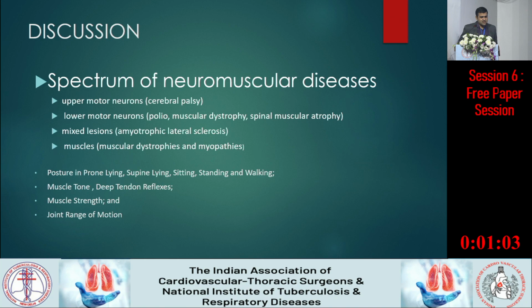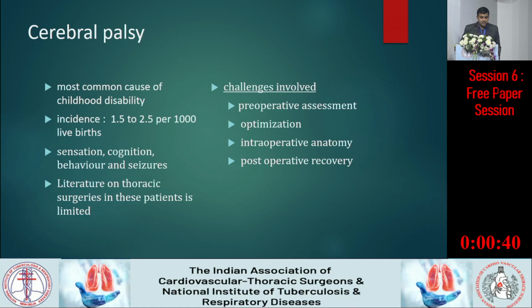So the discussion: there are a number of neuromuscular diseases such as cerebral palsy, muscular dystrophies, amyotrophic lateral sclerosis, and myopathies. We have to have a good neurological evaluation, such as posture, muscle tone, muscle reflexes, muscle strength, and joint range of motion. And when it comes to cerebral palsy, it is of course the most common cause of child disability. There are a number of systems involved, and the behavior can be variable when it comes to sensation, cognition, and behavior. And the literature on thoracic surgeries in this patient group is really limited, with only 1 or 2 case reports.